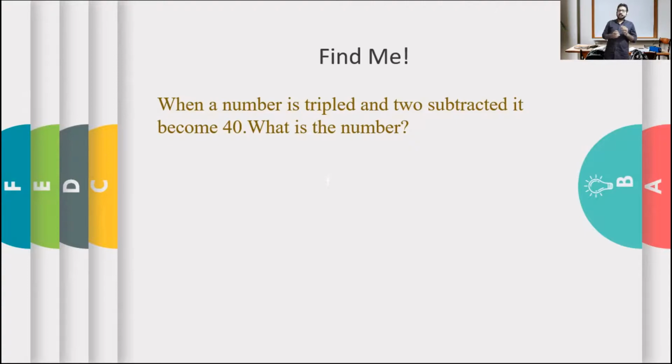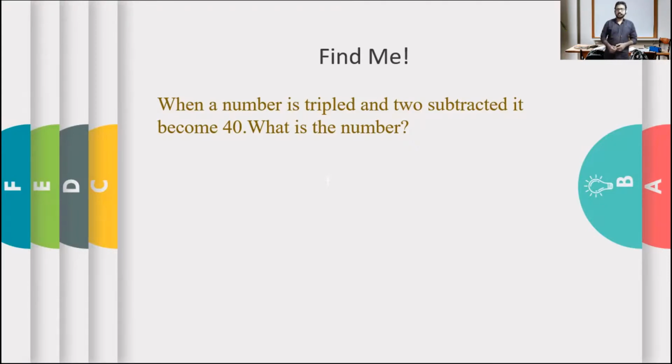It says that when a number is tripled, so what does the word tripled mean? Doubled, tripled, like that. Obviously, you know that doubled means it is multiplied by 2. So what will the word tripled mean? It means when a number is multiplied by 3, that's all, and 2 subtracted, you know that, then it becomes 14. So what is the answer?